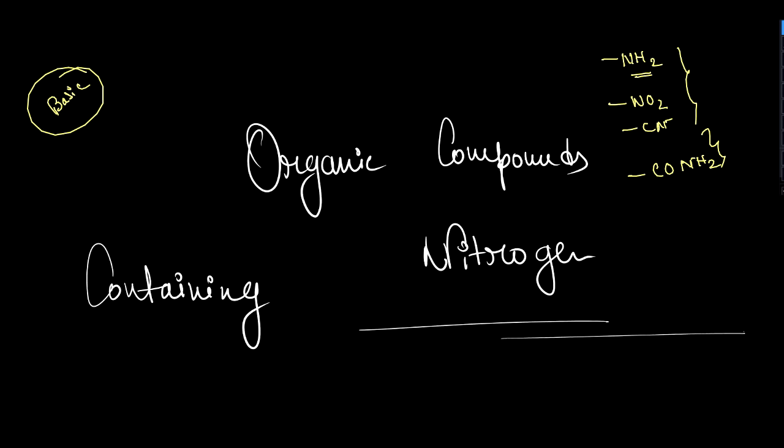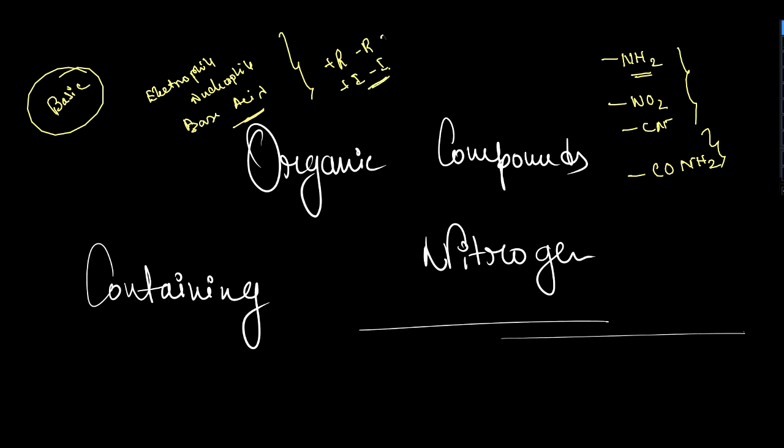As I told you, every time in organic chemistry there are three things we need to know: the idea about electrophile and nucleophile, the idea about base and acid, where acid reaction and base reaction will happen, and the other thing is resonance effect, inductive effect, hyperconjugative effect, mesomeric effect. If you have knowledge about all this, then organic chemistry is very easy.